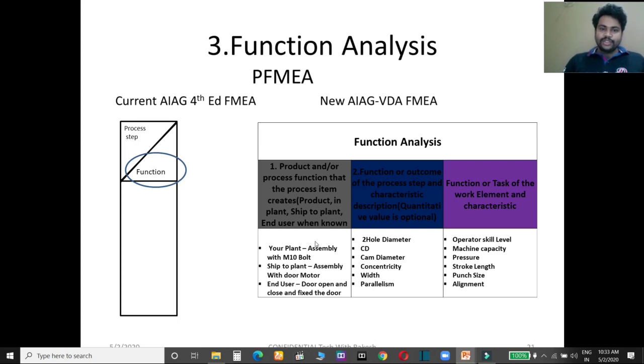Suppose you are assembling with an M10 bolt. You have to write the function of your product or that process. What is the function of that product at your plant level? Suppose you are assembling something with an M10 bolt, so you mention it here. When you ship that product to the company or customer, they assemble it with the door motor.